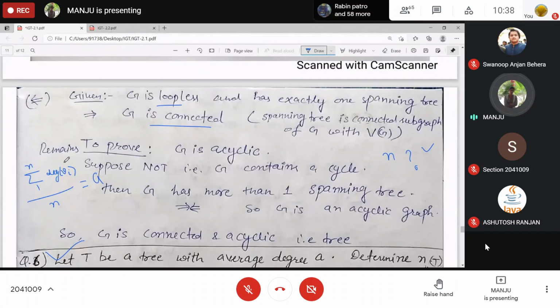For every graph you have the degree sum formula: sum of degrees is 2 times the size, right? And the size of a tree is n minus 1. So 2 into n minus 1 divided by n is equal to a. So from here you can calculate this n easily. Just find it and tell me the value.